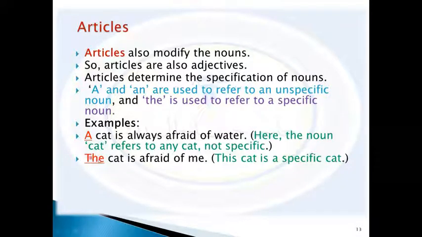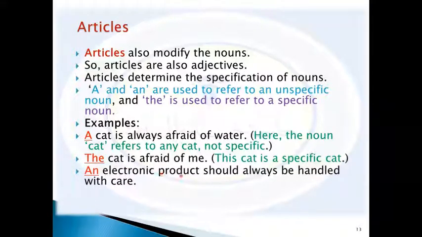For this reason we use the. So the is used for specific or known nouns, and a is used for unspecific or unknown nouns. That means any noun, any cat. But here the cat is known or specific to the listener.